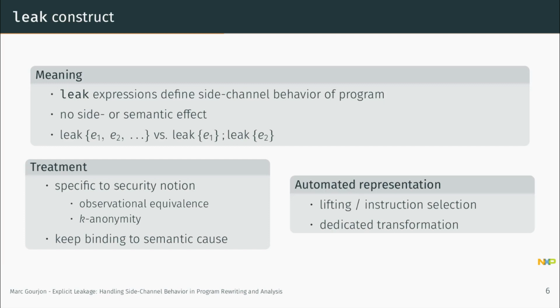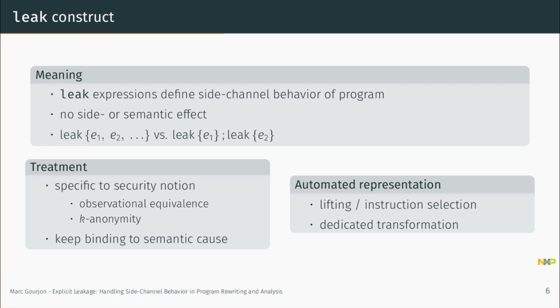So the meaning of the leak construct, to summarize, is that each expression in the leak statement defines, or represents, the side-channel behavior of a program. On the other hand, leak has no side effect or semantic effect. It's purely meant to specify the side-channel behavior. And the converse is true for the remainder of the language, which is purely semantic or side-effect specifying, and not specifying any kind of leak statements.